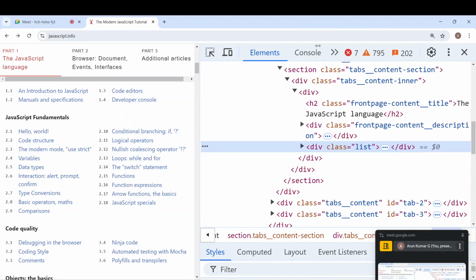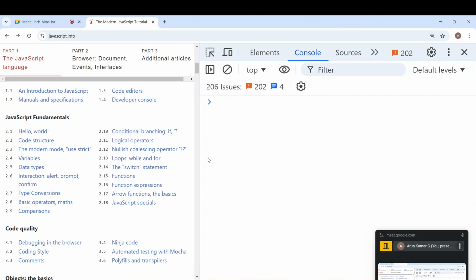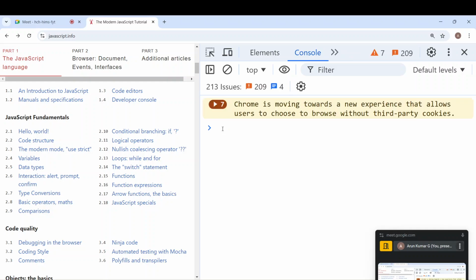Sir, can I answer Jai's question? Yeah, you can answer. Go ahead. Yes. Basically, in the function declaration scenario, if we call it before the function, you will get an actual copy of that function in the console. Whereas in the function expression and the arrow functions, we will get undefined.